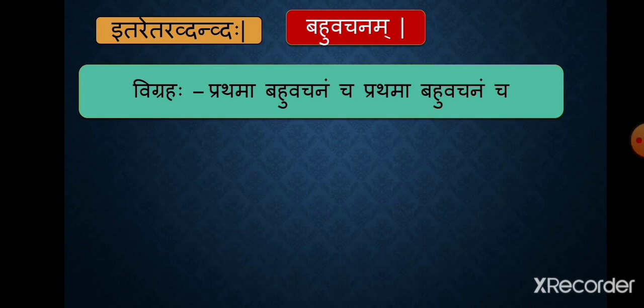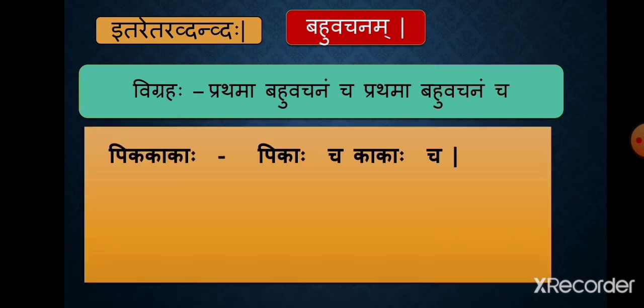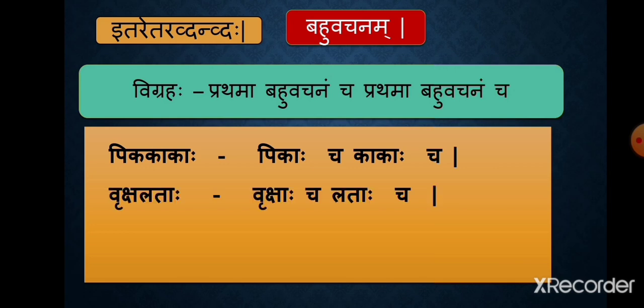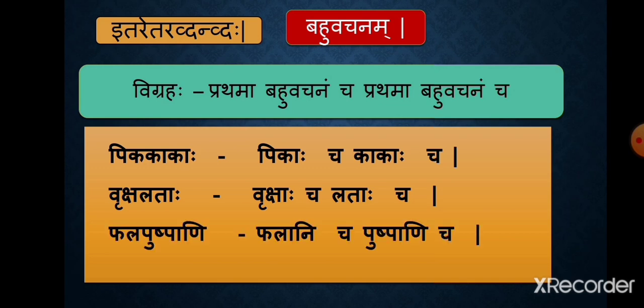And if the compound word is in bahuvachanam, then both the words are to be mentioned in prathama vibhaktihi bahuvachanam, and the indeclinable cha is to be added after every word. For example, pika kakaha, the dissolution is pikaha cha, kakaha cha. Vrukshalataha, the vigraha is vrukshaha cha, lataha cha. Phalapushpani, the dissolution is phalani cha, pushpani cha.